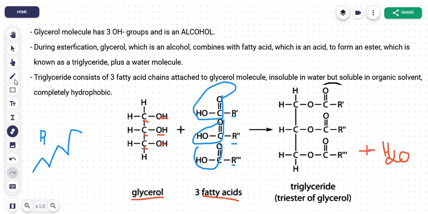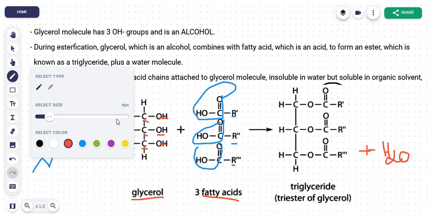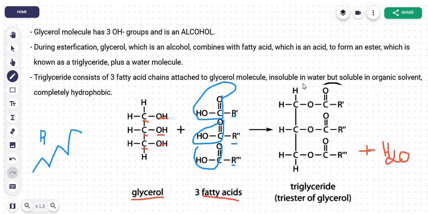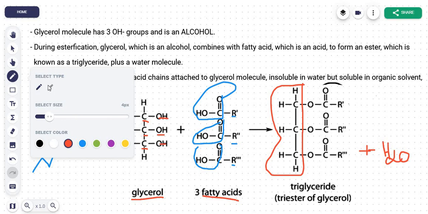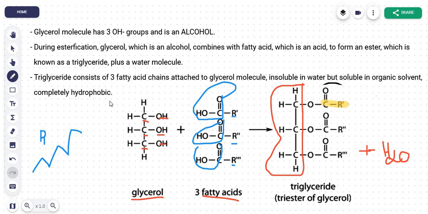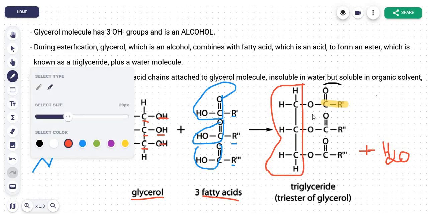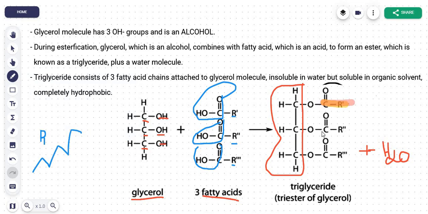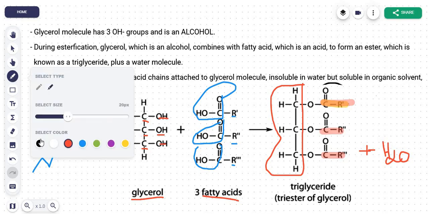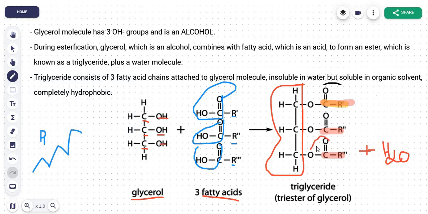Okay, now what do I mean when I say that 3 fatty acid chains are attached to one glycerol molecule? Let's first identify the glycerol molecule. Now this full thing here is your glycerol molecule. Remember that? Now let me show you the 3 fatty acid chains that I'm talking about. I'm going to highlight it for you. This here is the fatty acid. It's too light, let's grab another colored pen. Yeah, red is fine. This here is the hydrocarbon chain. Okay, let me show you the acidic head. This here. One second.